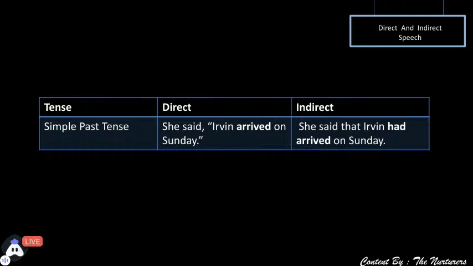She said, remove the comma and inverted commas, that Irwin had arrived on Sunday. तो आपको ध्यान रखना है, it's an important and a different one. कोई has have change करके हमें सही आंसर नहीं मिलेगा. हमें simple past को completely convert करना है past perfect tense में.